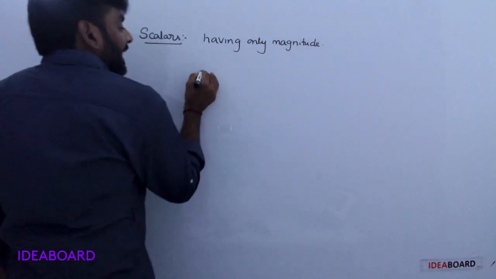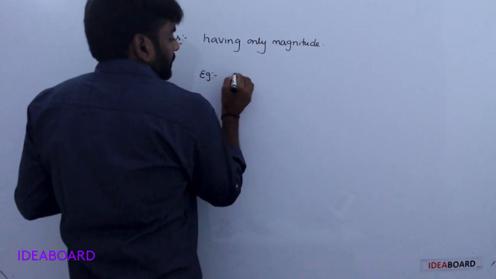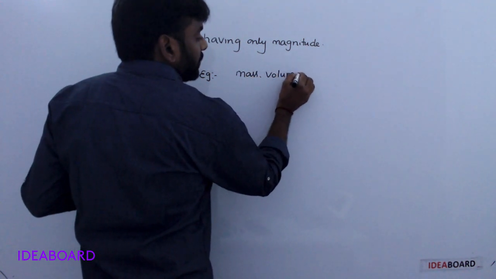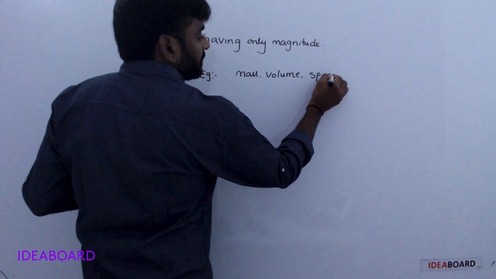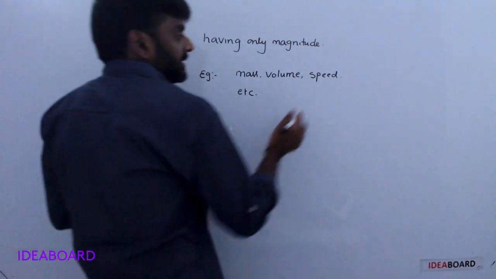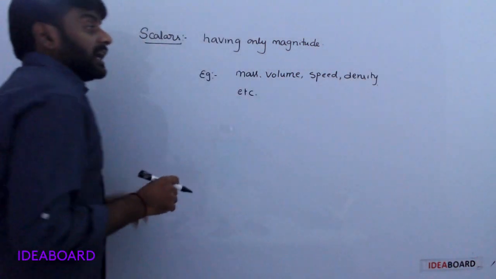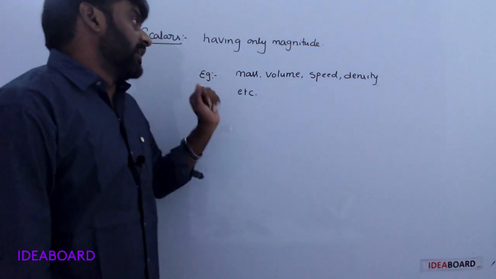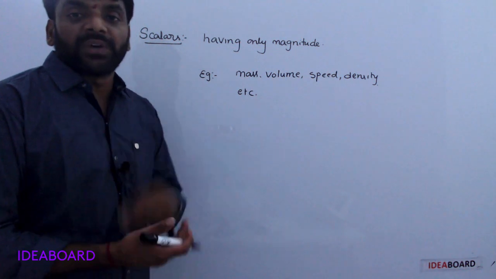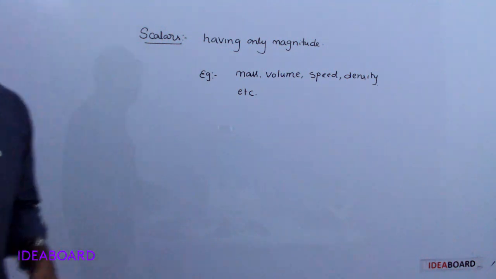Examples are mass, volume, speed, density. These are scalar quantities. That means these have only magnitude, and there is no specified direction. Understood?